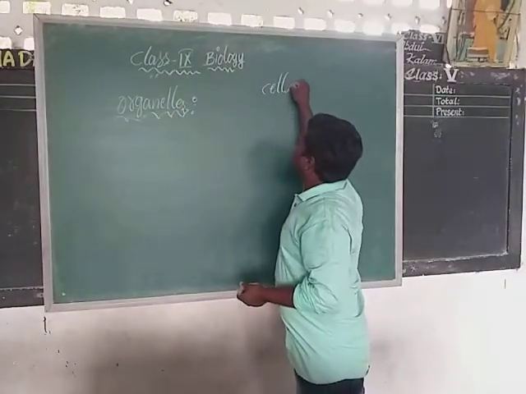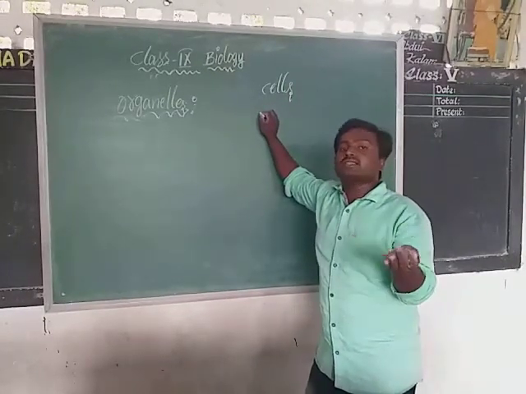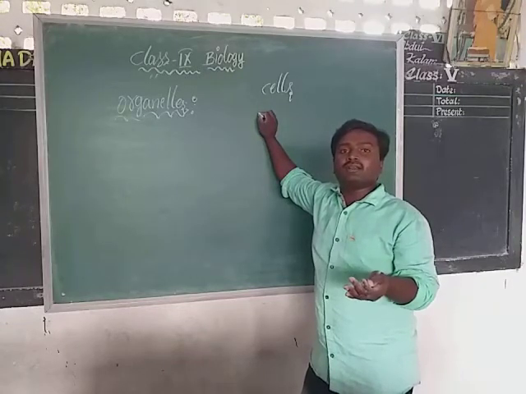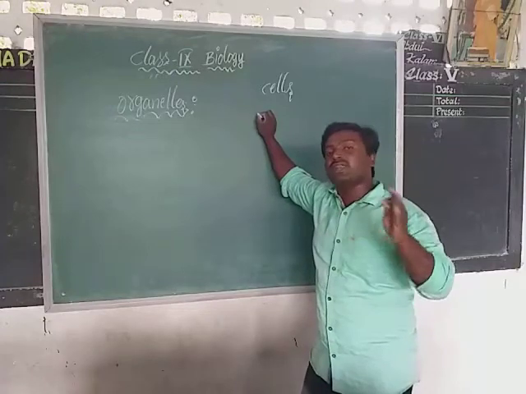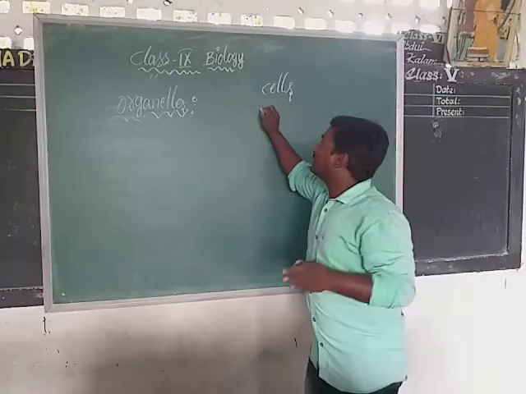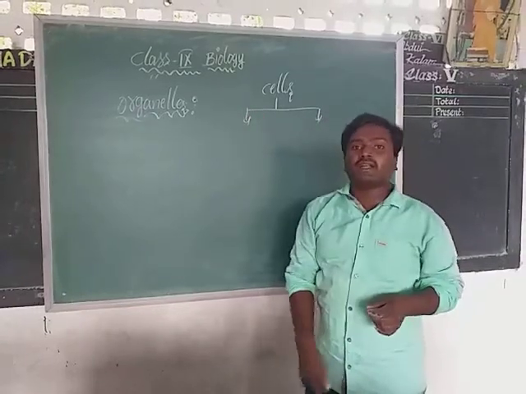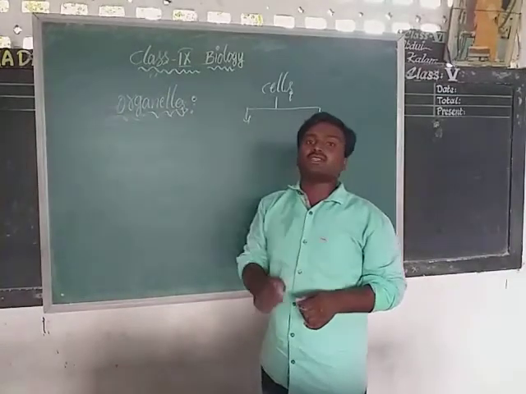Let us see, cells are composed of which organelles? Cells are mainly divided into two types. What are they? Unicellular organisms, multicellular organisms. Already we discussed it. Plant cells and animal cells. Here, both plant cells and animal cells contain some microscopic or tiny structures in them.